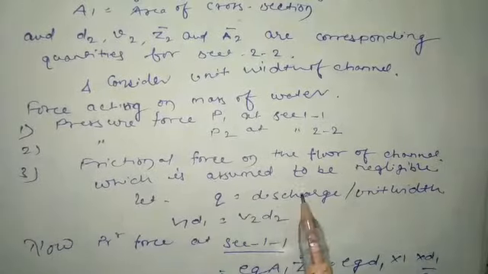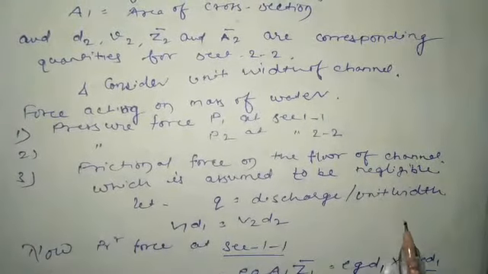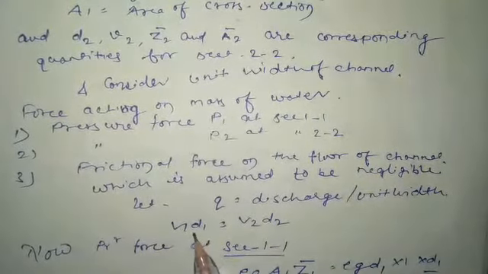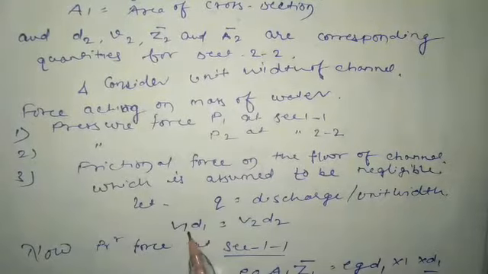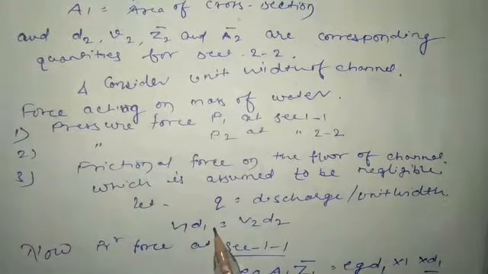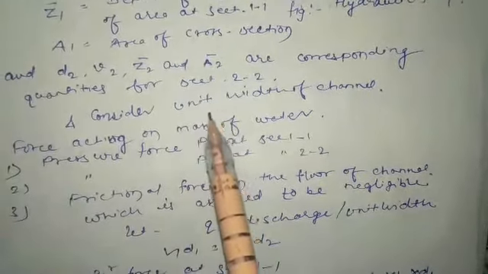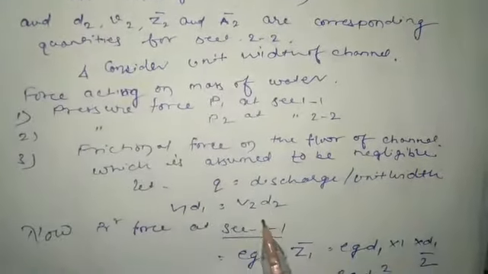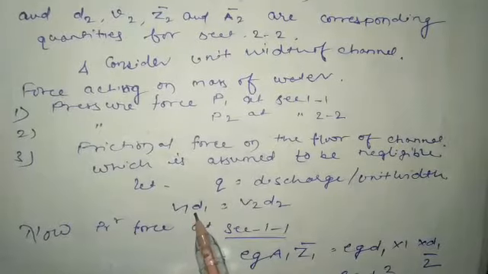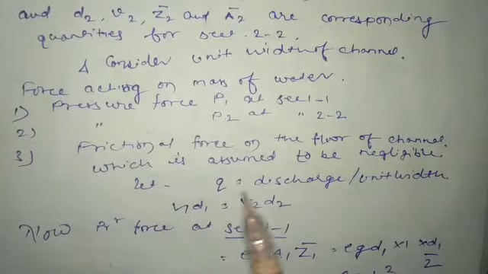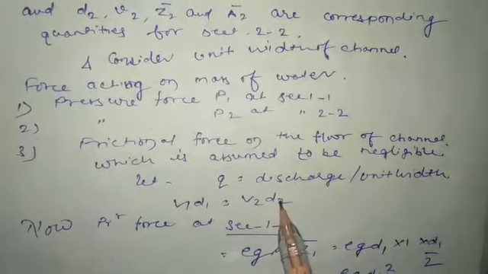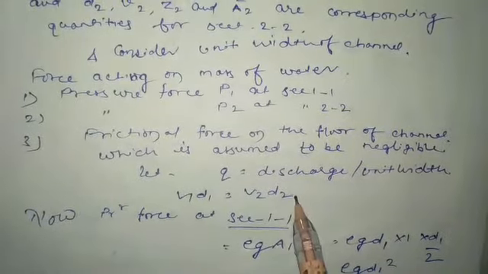Let me assume Q is the discharge per unit width. That is V1 into D1, because V1 is velocity and D1 is the area, because we assume unit width. So the area is only D1. This is the inlet and this is the outlet discharge, right?